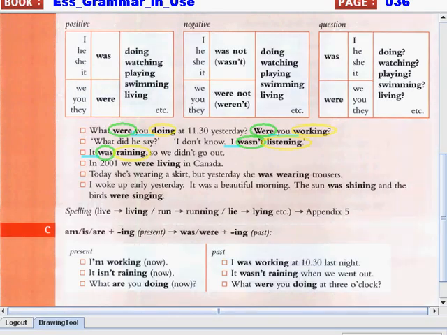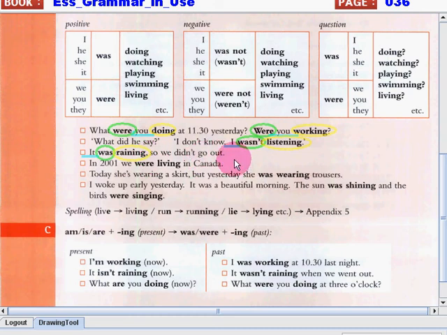So here we can see that we have the subject it followed by the be verb in the past tense was and then the present participle raining. So of course this is a positive sentence.